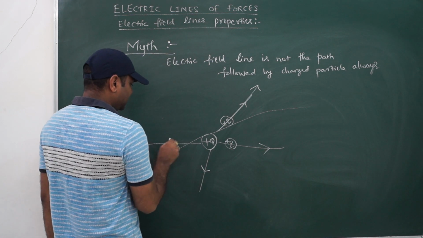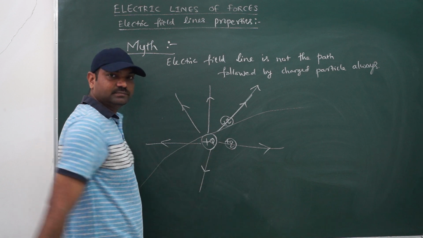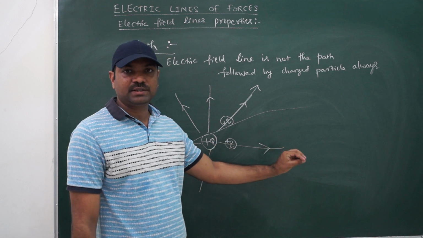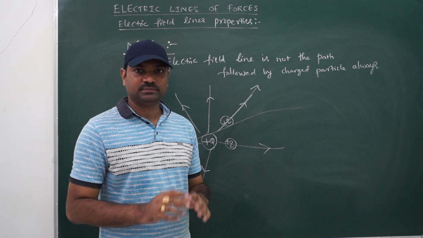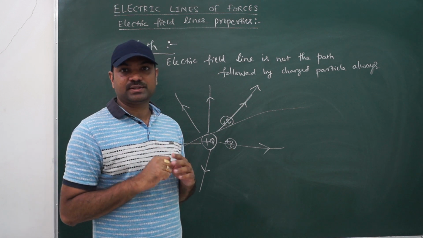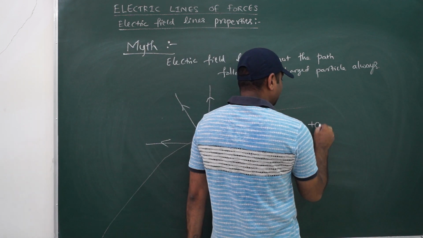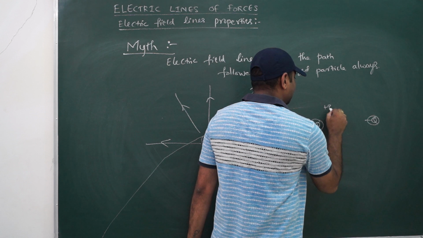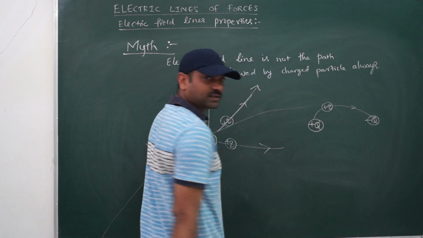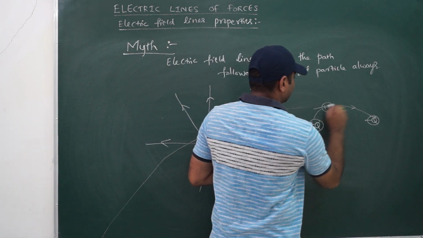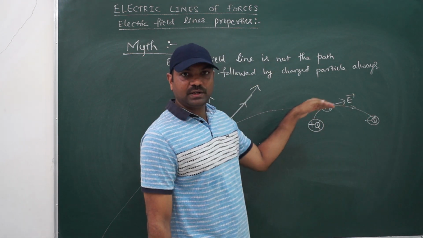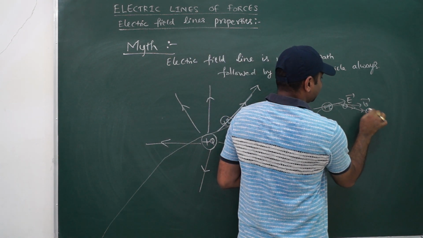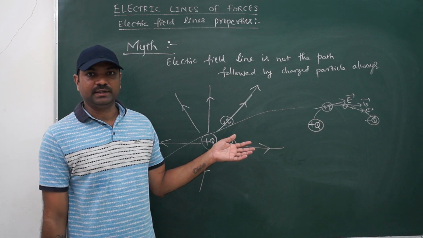Like that, the field line due to a positive charge will be radially away. So in this case, it is simply the path followed by the charged particle. You can call it an electric field line, no problem in this. But it is not always. If I keep a positive charge here and a negative charge here, and I leave the charged particle at this place, the actual field line will be something like this. Because of the electric field, it will try to go in this direction. But once its velocity is in one direction and the field direction is in another, it may or may not follow the field line. Understood?